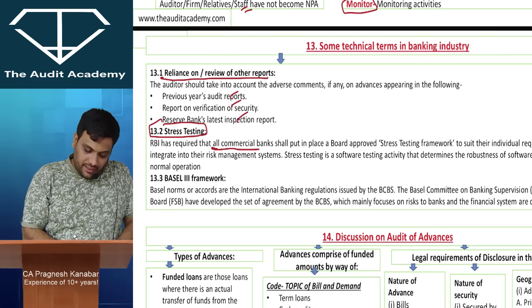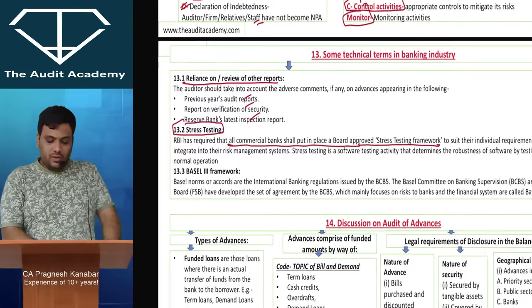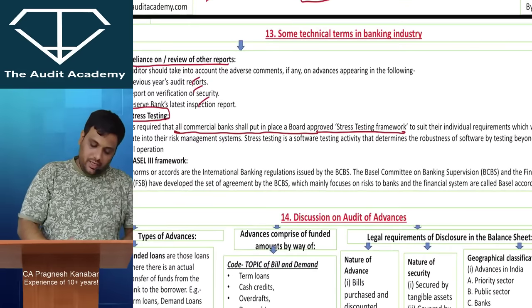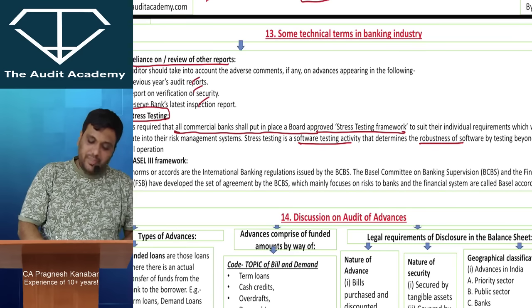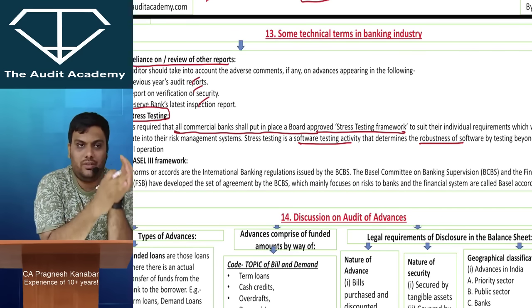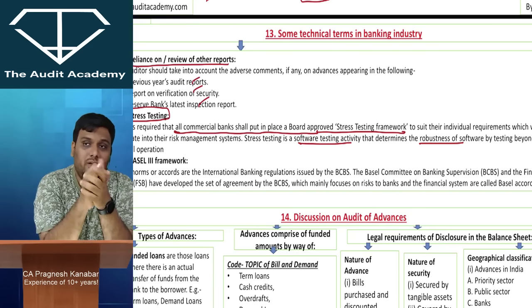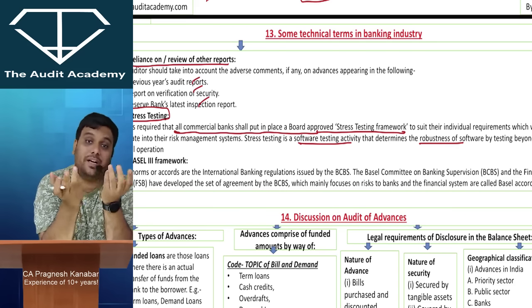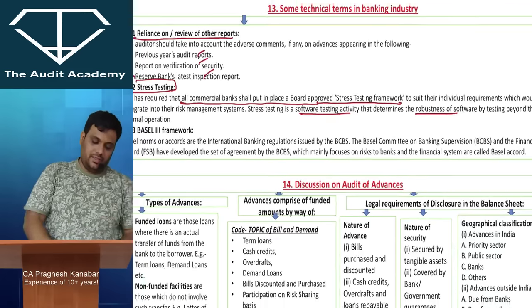All commercial banks shall put in place a board approved stress testing framework. So what is a stress testing framework? It is a software testing activity that will determine the robustness of the software. That is for the internal system. So there are two types of stress testing: one is on the financial statements, one is on the internal system. On the internal system, they will do stress testing, load testing. What if the volume increases 4 times, 5 times, then what will happen?